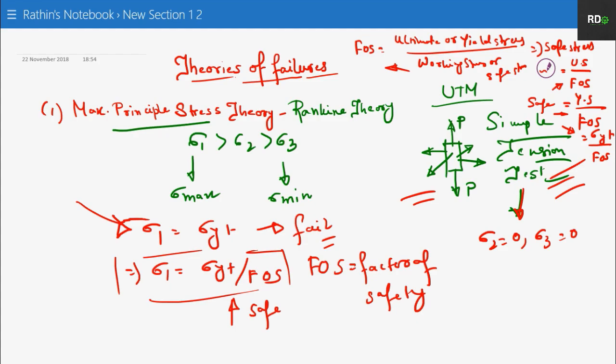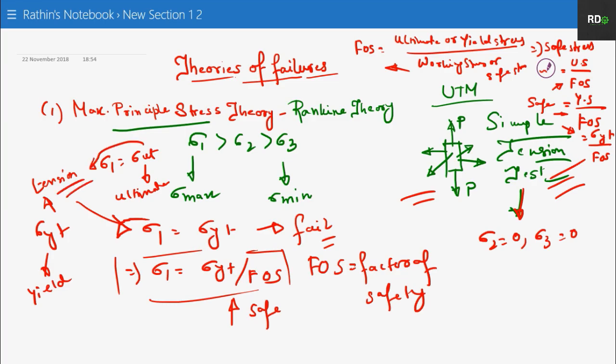So see, this sigma yt: Y designates yield and T designates that the process is in tension. In place of sigma yt, we can also write sigma 1 is equal to sigma ut, where ut designates ultimate and T again shows a tension process. So it can be written as sigma 1 is equal to sigma yt or sigma ut by FOS as per the first principal stress theory.